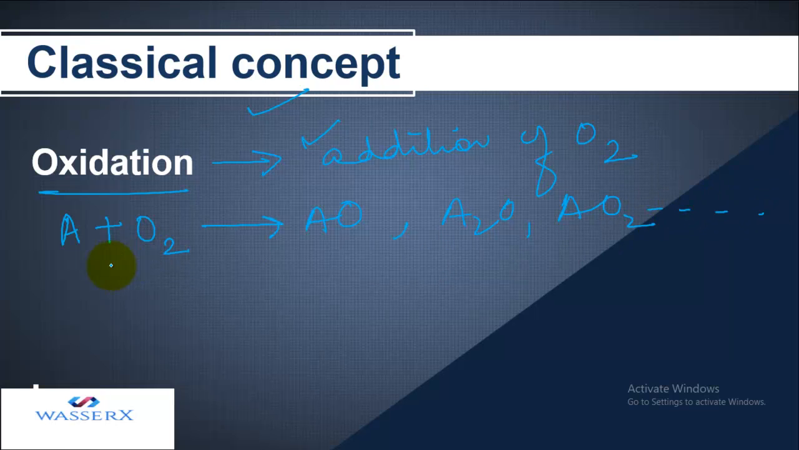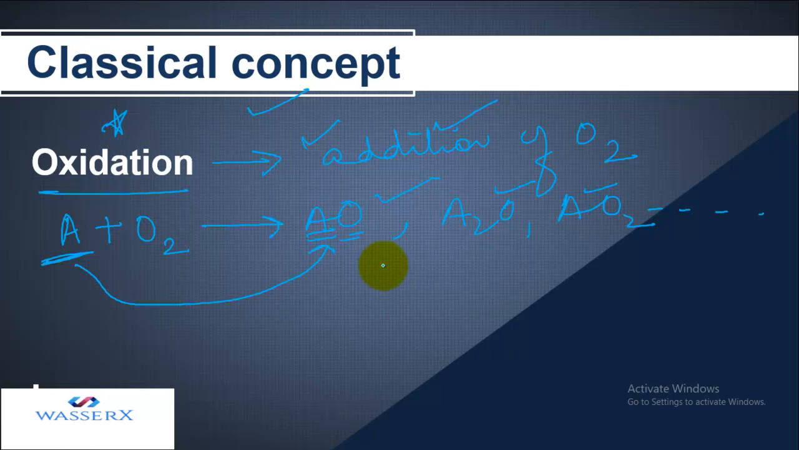If we compare the left and the right hand side, we see that on the left hand side, A was present in an individual form. But when it has combined with oxygen, it is being oxidized because oxygen is added to it. Whether the formula is this or this doesn't matter, ultimately A gets attached with O. That means O is added, so whenever you see this kind of reaction, oxidation is taking place.